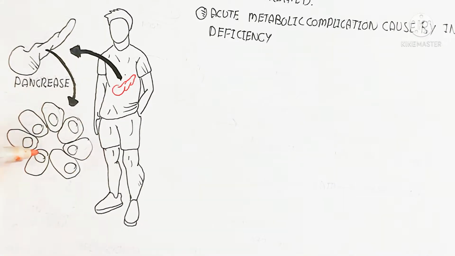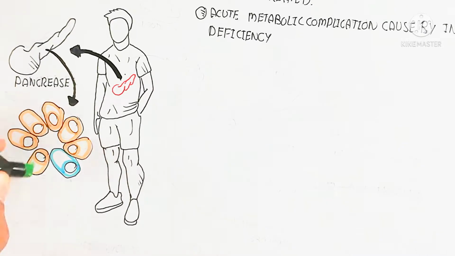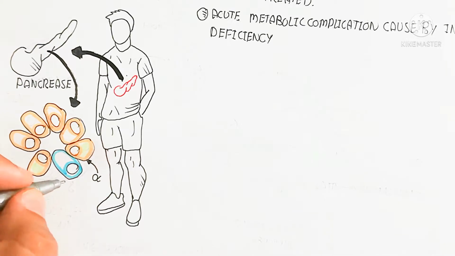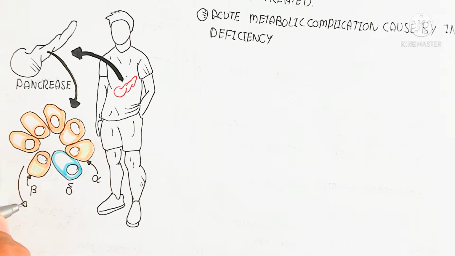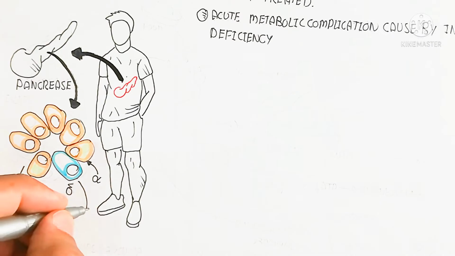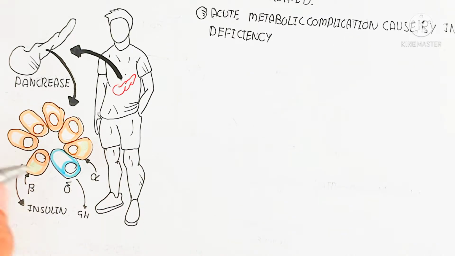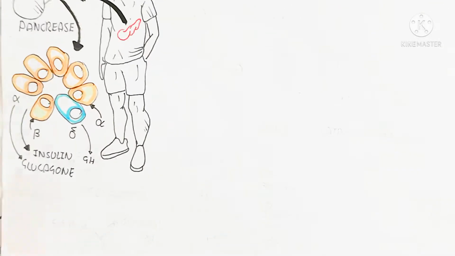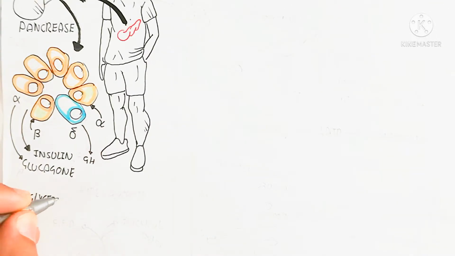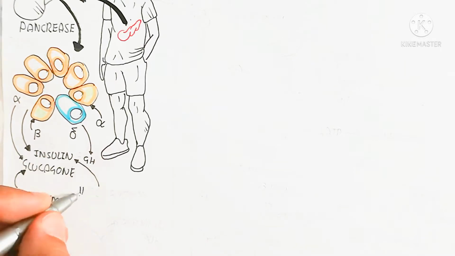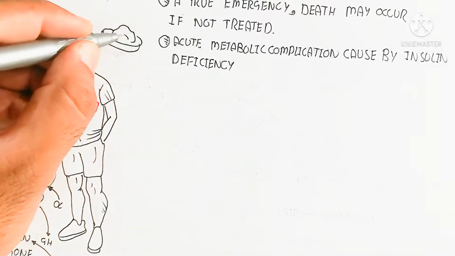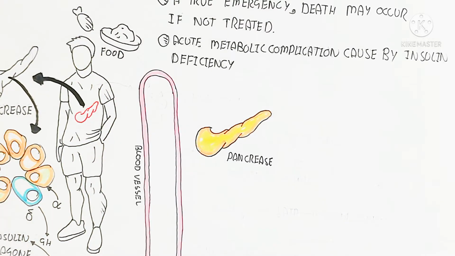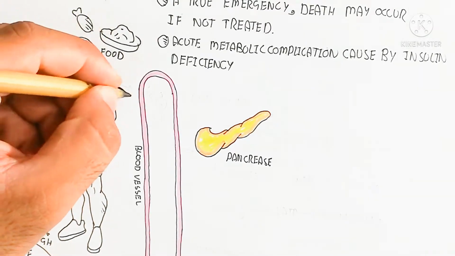understand. So this is a person who has a pancreas. The pancreas contains islets of Langerhans, which contain alpha, beta and delta cells. These are endocrine cells: the beta cell produces the hormone insulin, the alpha cell produces glucagon, and the delta cell produces somatostatin. Hypoglycemia will lead to increased glucagon, while hyperglycemia will trigger insulin production into the blood circulatory system.